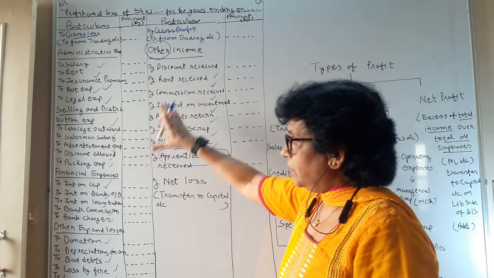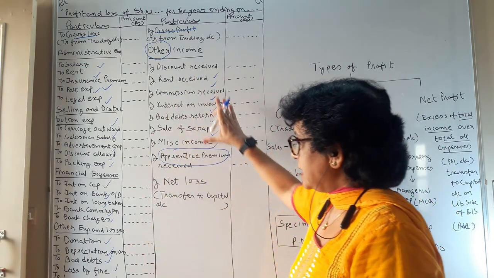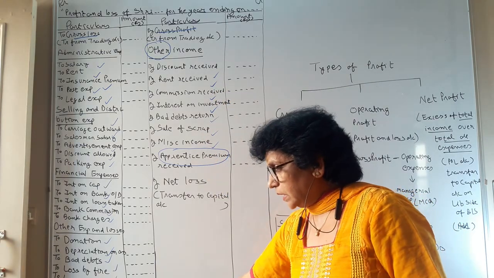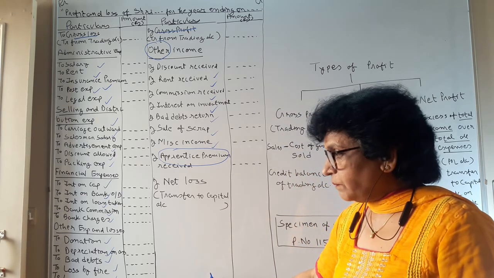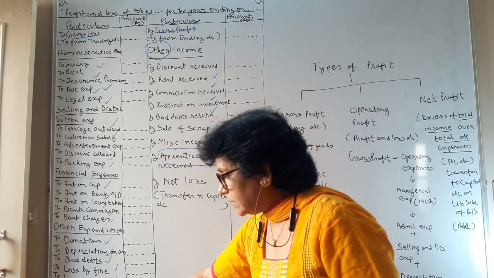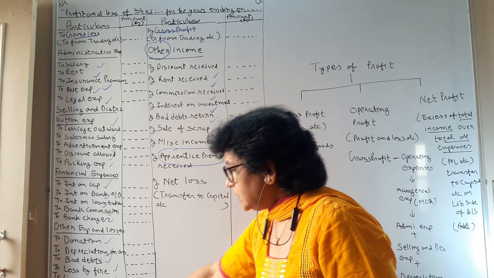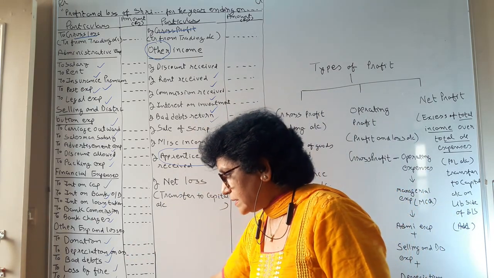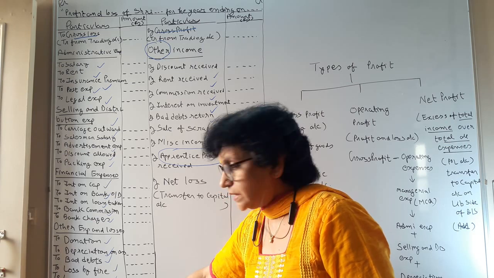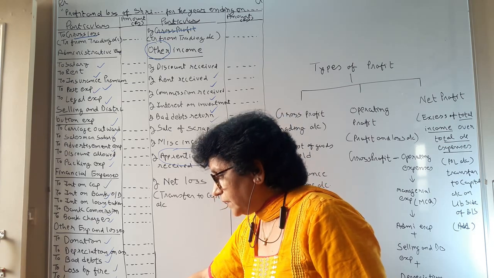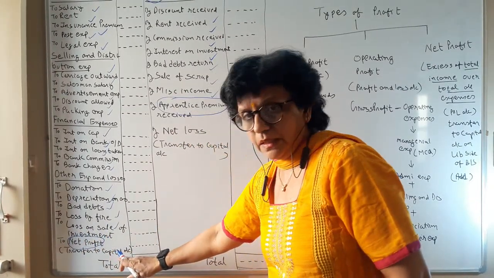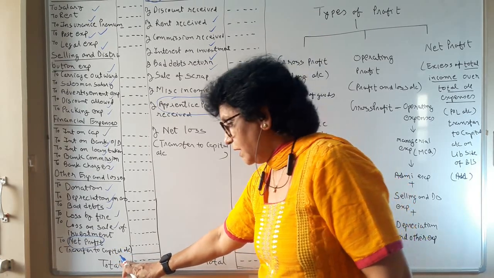After writing all the indirect expenses and income, we have to do the total and find the difference. If your difference is on the debit side, it means your total income is more than expenses, and because of that a profit has arisen, which is known as net profit. This profit is to be transferred to the capital account.